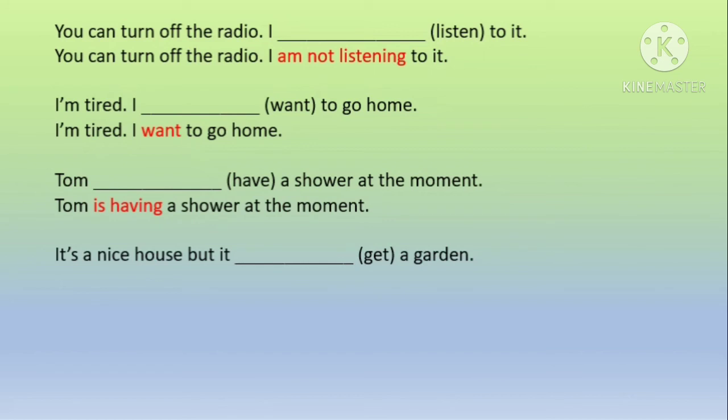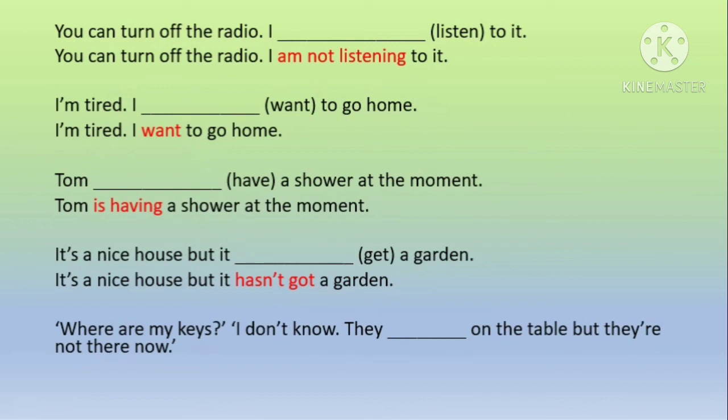It's a nice house, but it doesn't have a garden. You have to use the verb which is given in the bracket. It's a nice house, but it hasn't got a garden. Where are my keys? I don't know. They were on the table, but they are not there now. So actually they were found on the table before. They were on the table.